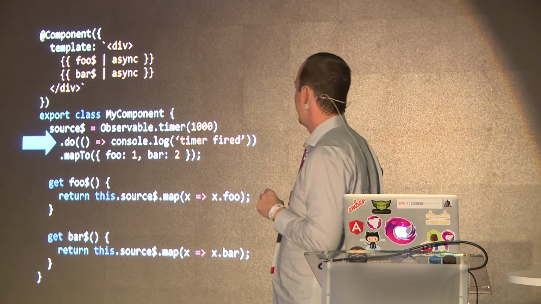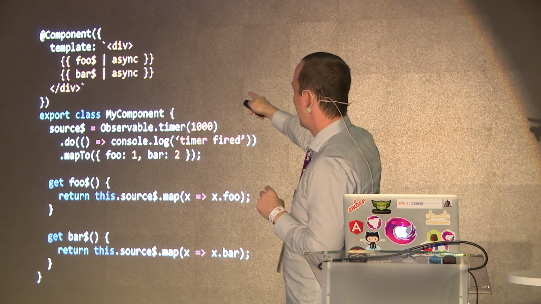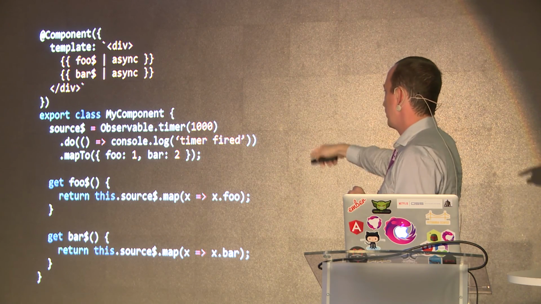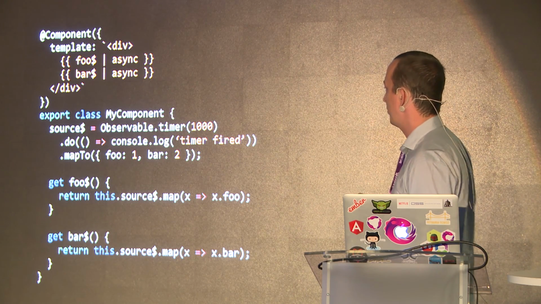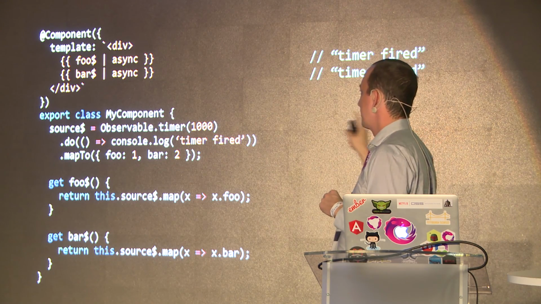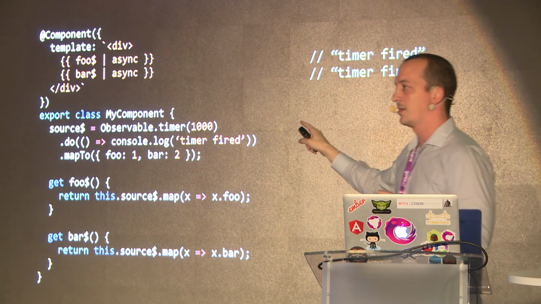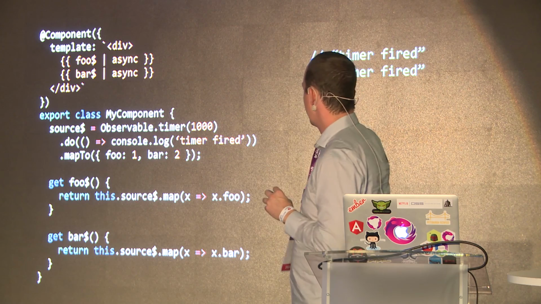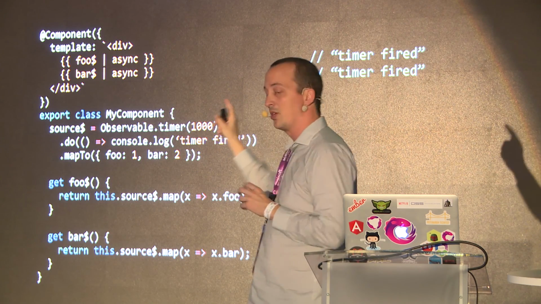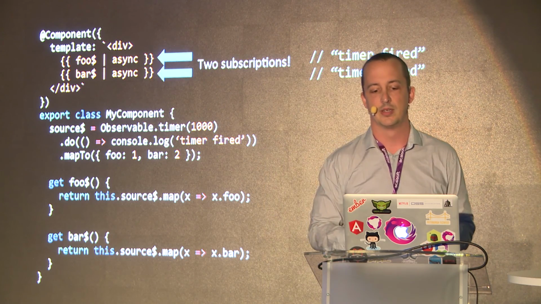And the gotcha here is that if I've got two async pipes to these two different observables that come from one source observable, it's actually going to subscribe to that source observable twice. So you'll see in this code scenario, you'd see timer fired twice. So source has been subscribed to two times.